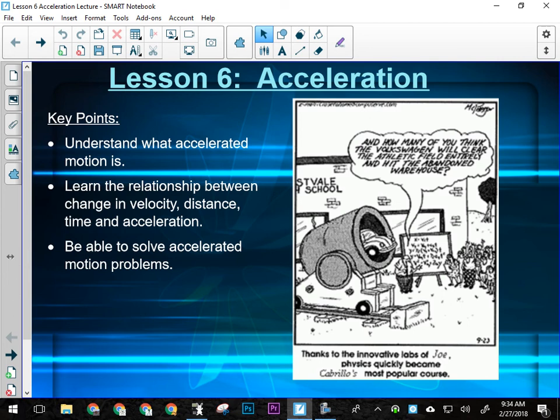To further explain that, if I want to turn, I have to exert a force in the direction I'm going or that I want to turn in. That changes my velocity. I have to be pushed that way, and any push or pull causes an acceleration. Everyone kind of follow me on that?